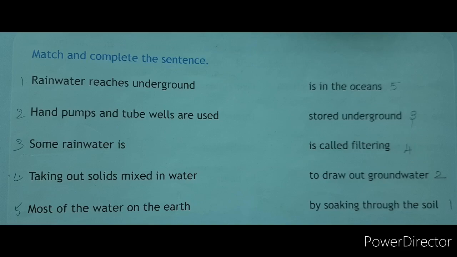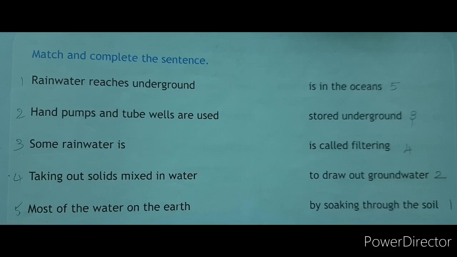Fourth one, taking out solids mixed in water is called filtering. Last one, most of the water on the earth is in the ocean.